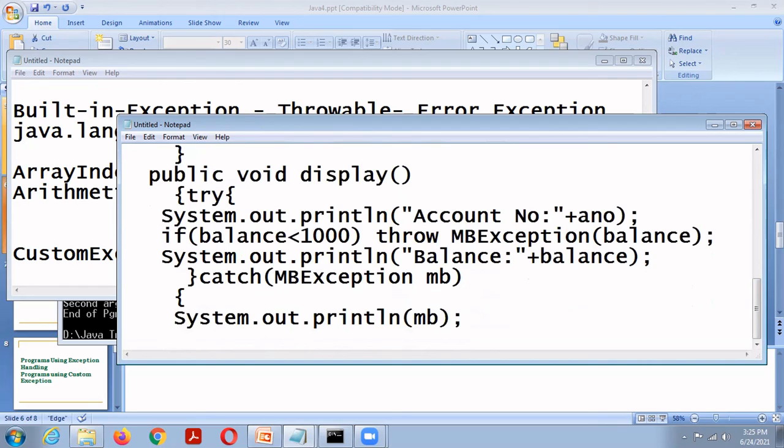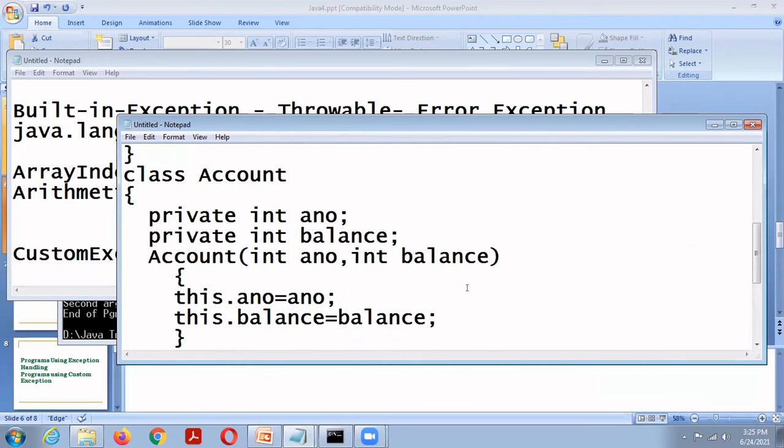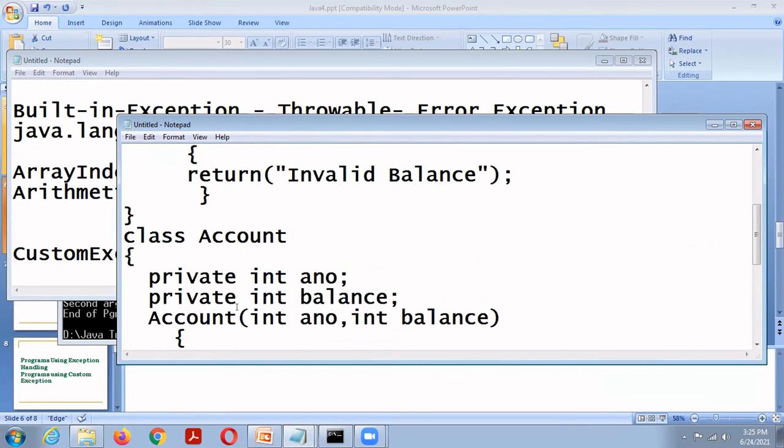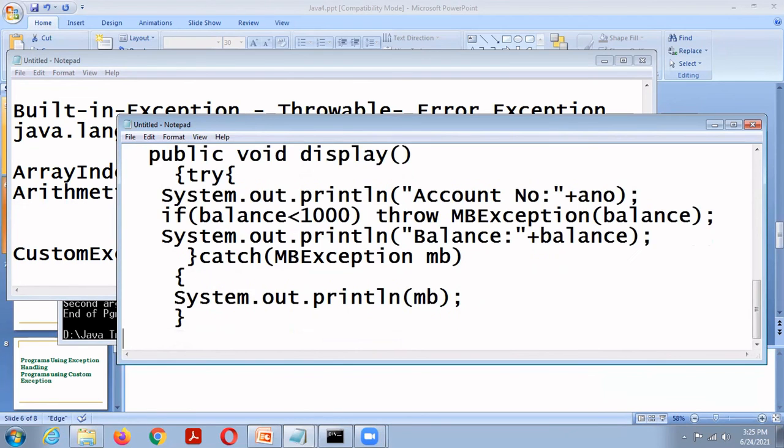Here we are printing an object directly. MP is an object of MP exception. In this situation, it invokes the toString method, and it will print invalid balance. Then the display function is over, so the class is over.